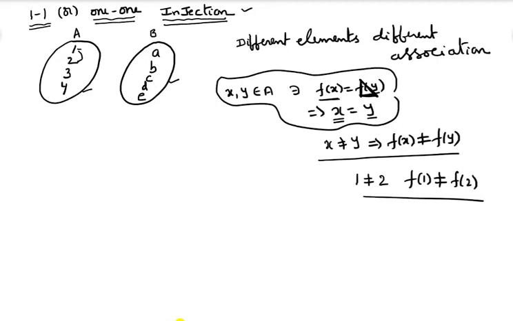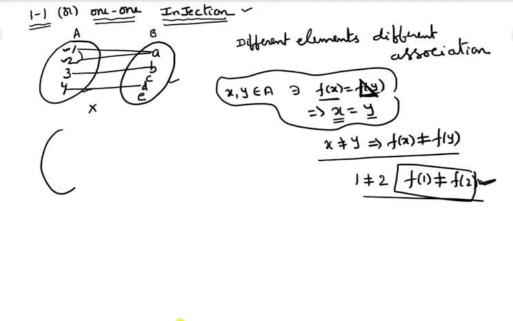Suppose you see 1 is connected with A, 2 is also connected with A, 3 connected with B, 4 connected with D. It is not a one-one function. The reason is these two elements are different elements, both elements are not equal, but f of 1 and f of 2 are equal. That is the reason it is not a one-one function.